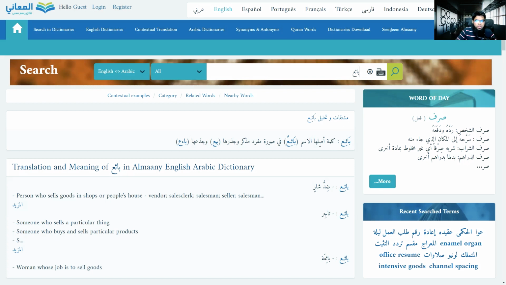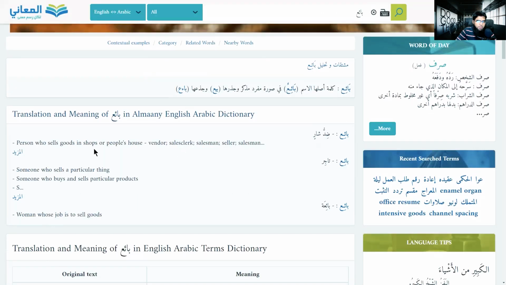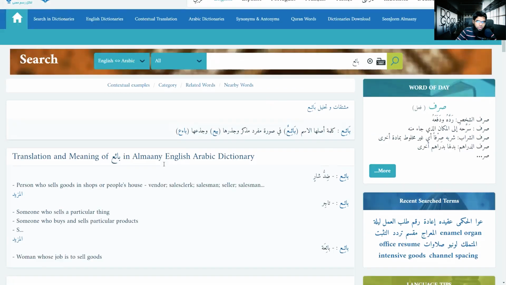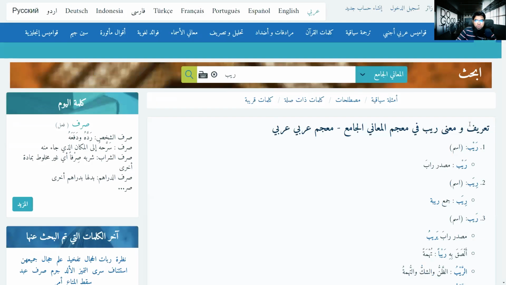Bay'un, kalimatun asluha al-ism bay'un fi suratin mufradin mudhakkar. So it says all these things, the singular, masculine, wa jidriha, and its root is ba-ya-ayn, right? Jizriha, ba-ya-ayn. And you can see the meaning many times here. Bay'a, a person who sells goods in shops and so on. But sometimes you might not find the meaning in English. So what you do is you click on the Arabic and you go to the Arabic if you understand, for example, searching for rape and whatever. Or ikhshawshana.